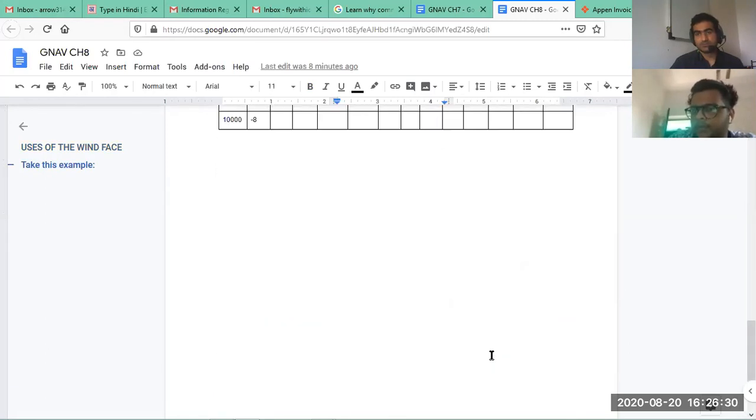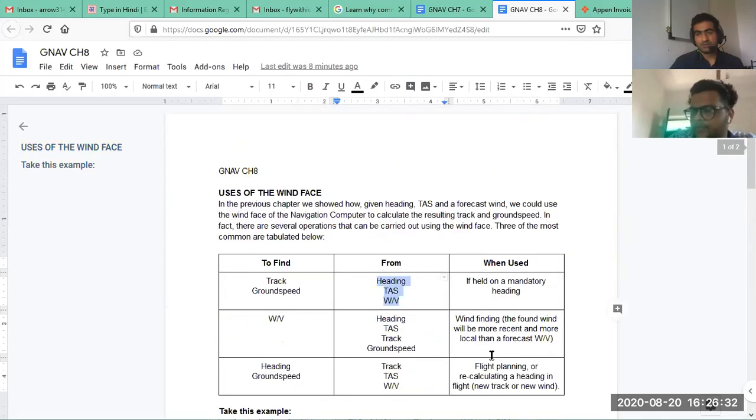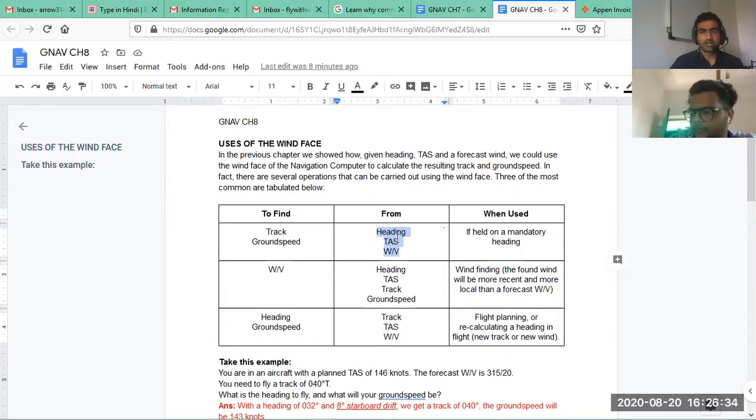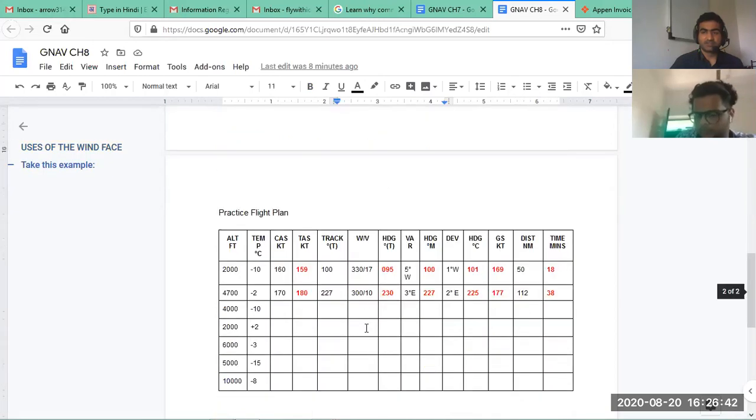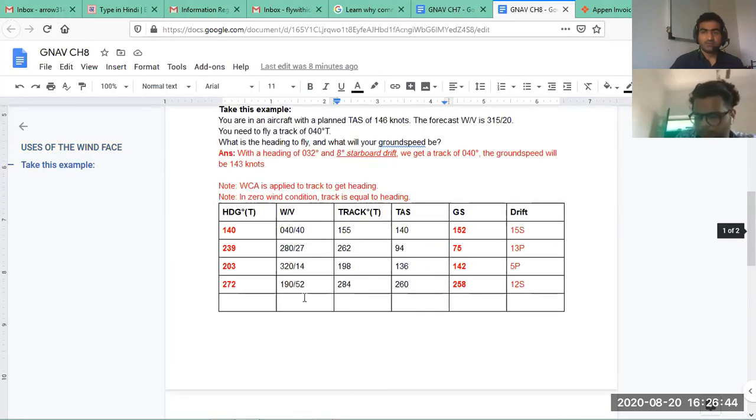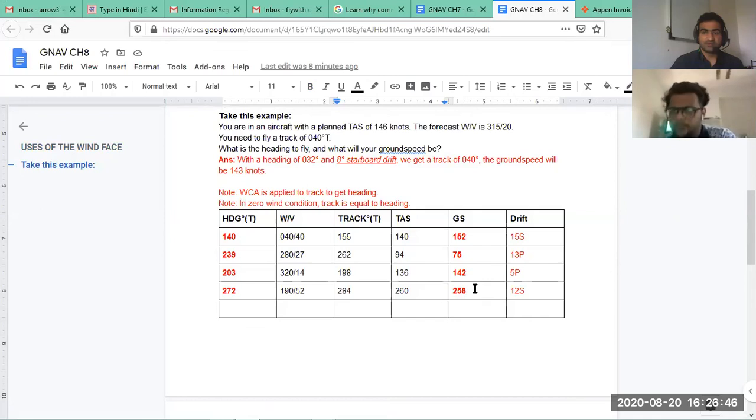Okay, done. Good. I am very happy with your flight plan calculations, they are perfect, and I'm also happy that you have solved these sums perfectly. Now all you have to do is just practice and master the concept. So you have practice sums, you solve those sums, finish them. Let's hope you get all correct answers for all those sums.